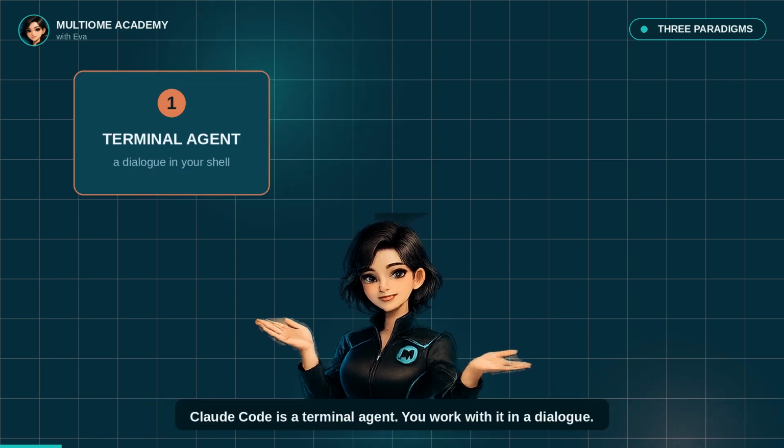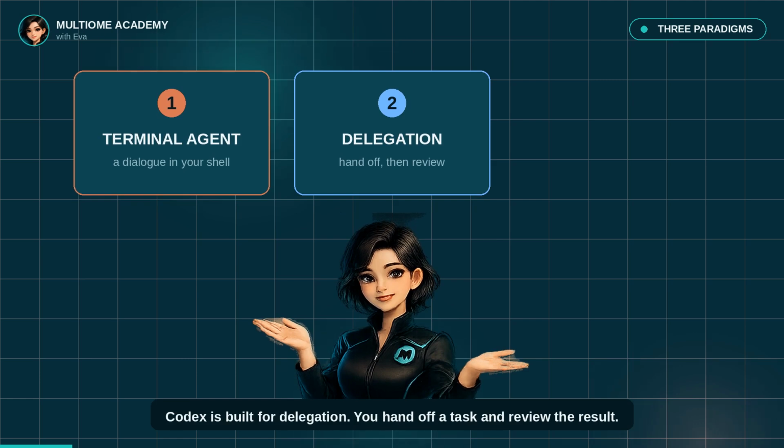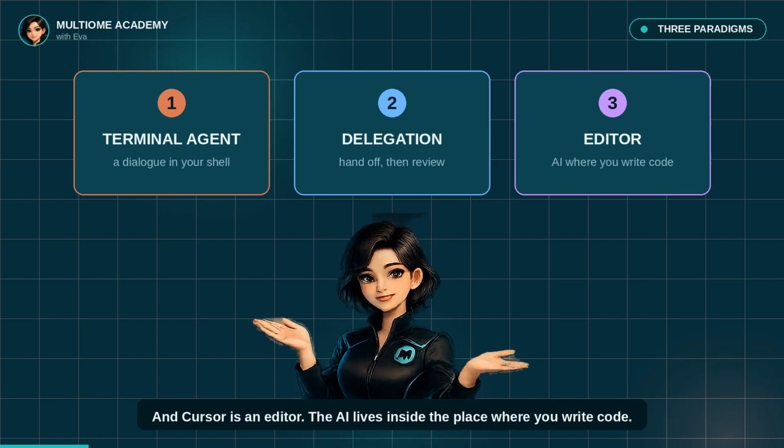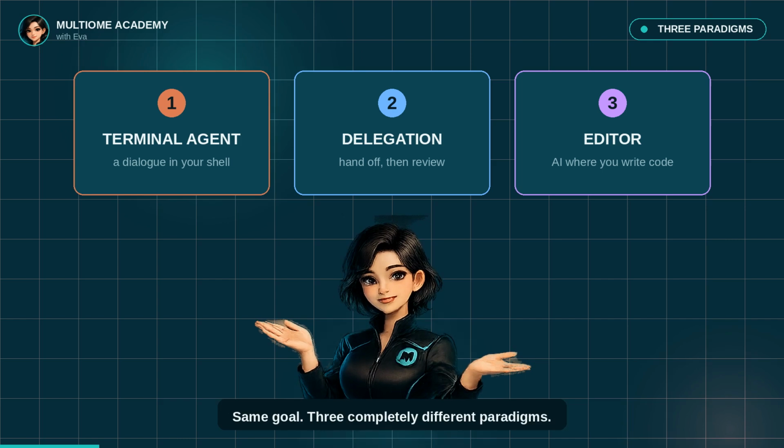Claude Code is a terminal agent. You work with it in a dialogue. Codex is built for delegation. You hand off a task and review the result. And Cursor is an editor. The AI lives inside the place where you write code. Same goal, 3 completely different paradigms.